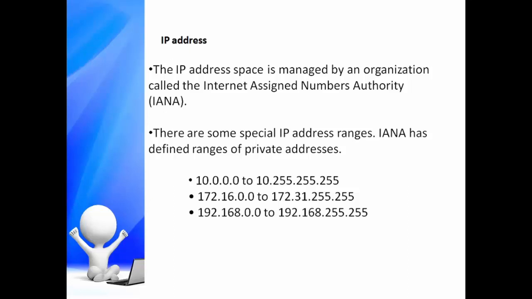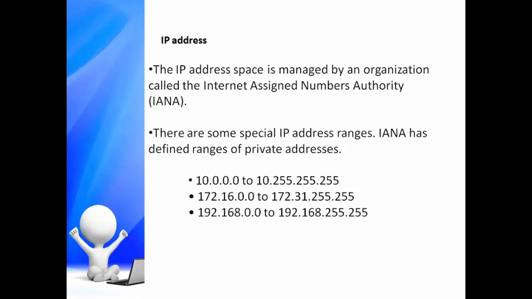The IP address space is managed by an organization called IANA, that is Internet Assigned Numbers Authority. IANA decides the global allocation of IP address ranges and assigns blocks of addresses to RIRs, Regional Internet Registries, who then allocate address blocks to countries and organizations.